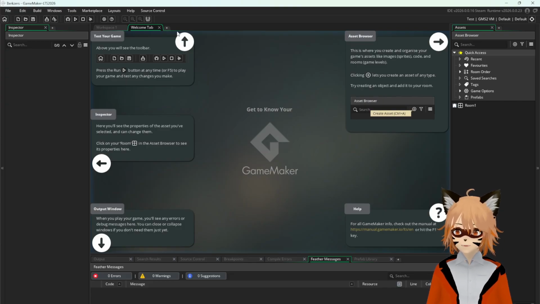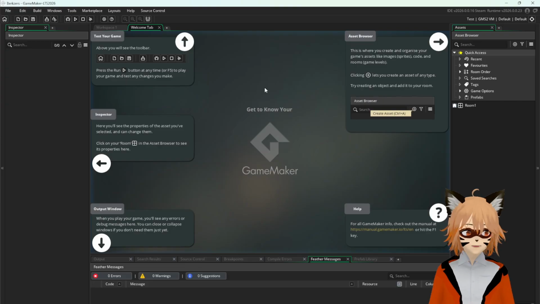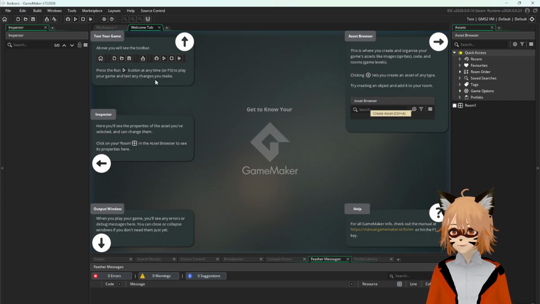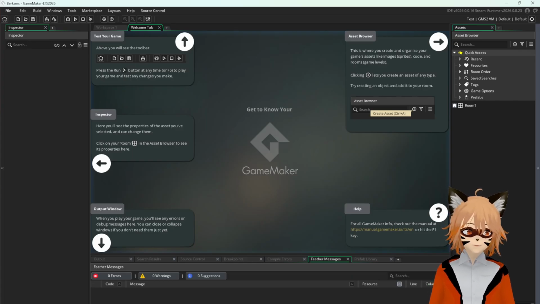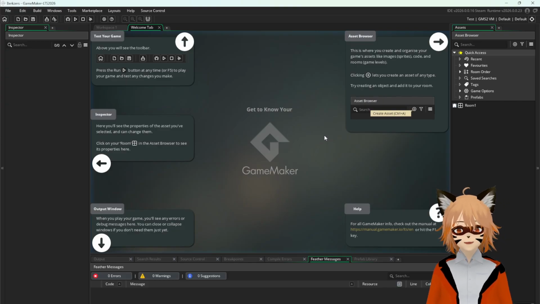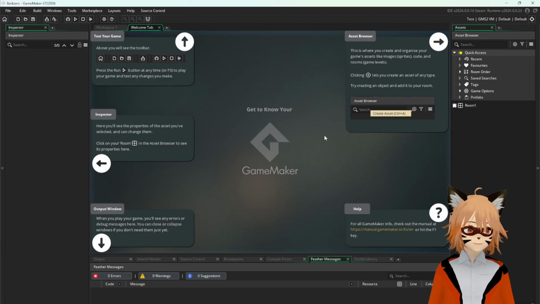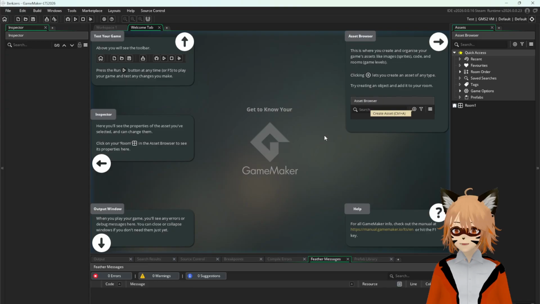All right. So if you want, you could check out these menus. You can see that there are some helpful tooltips over here so that you can get acquainted with Game Maker Studio 2. If this is your first time using a game engine, don't worry. It might look very overwhelming, but it's going to get easier and easier as long as you keep using it. All right, let's get started. So, you can close this welcome tab if you're already done exploring.